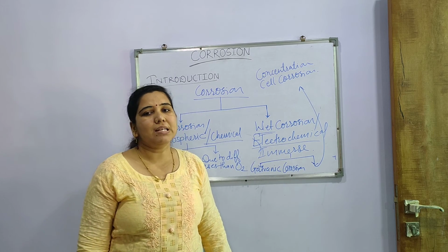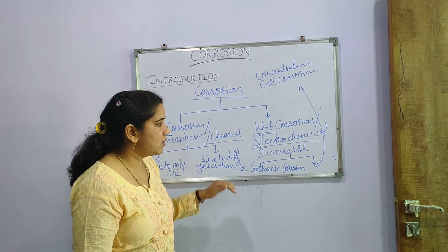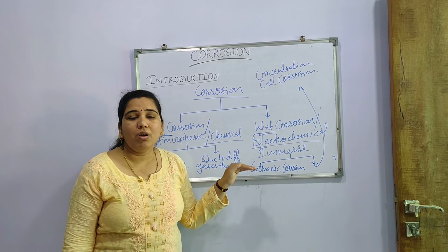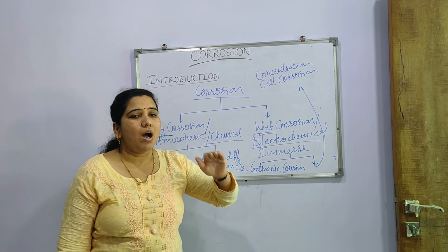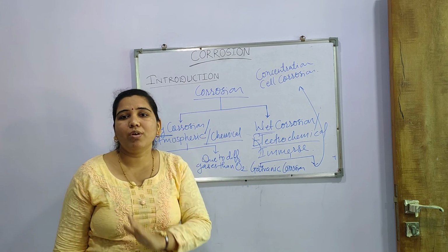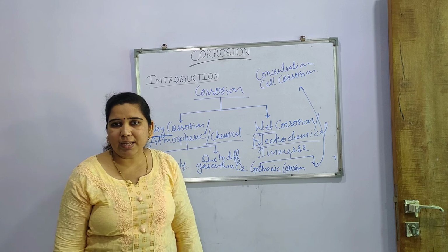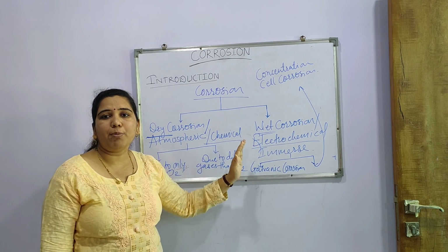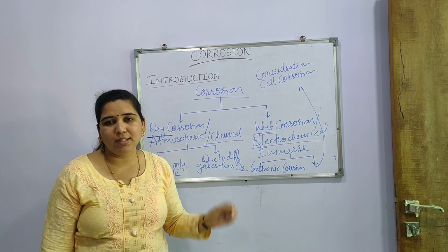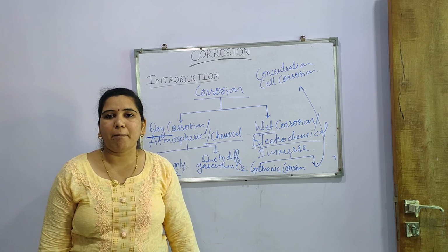So in this way, classification of corrosion is studied today. A question on this classification of corrosion may be asked: what is corrosion and how can you classify corrosion. At that time each and everything should be defined properly in one or two simple lines and give its different examples.